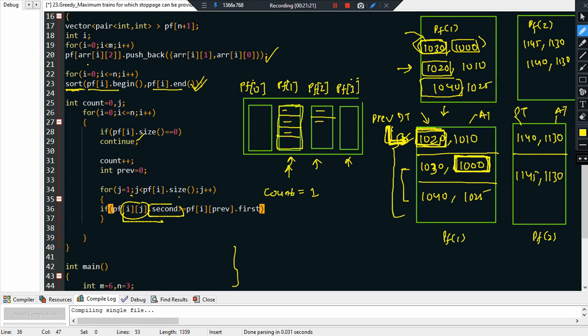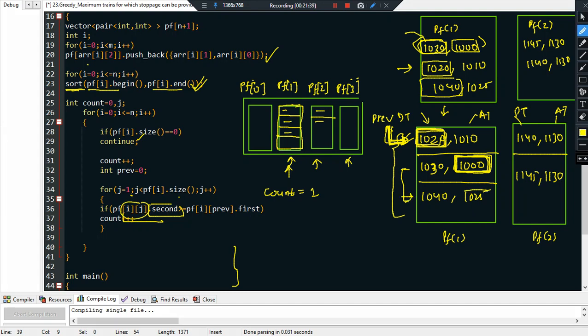I will increment this, but I can see here the arrival time is 1000 and its departure time is 1020. Do you think I will allow it? No. So if it is allowed, then I will just say count plus plus, otherwise just keep on moving out. So this will not be allowed, so j will come here.